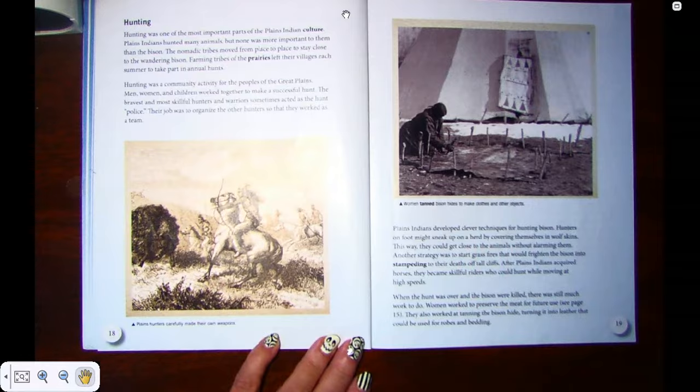Plains Indians developed clever techniques for hunting bison. Hunters on foot might sneak up on the herd, covering themselves in wolf skins. This way, they could get closer to the animals without alarming them. Another strategy was to start a grass fire that would frighten the bison into stampeding to their death off tall cliffs. After Plains Indians acquired horses, they became skillful riders who would hunt while moving at high speed.